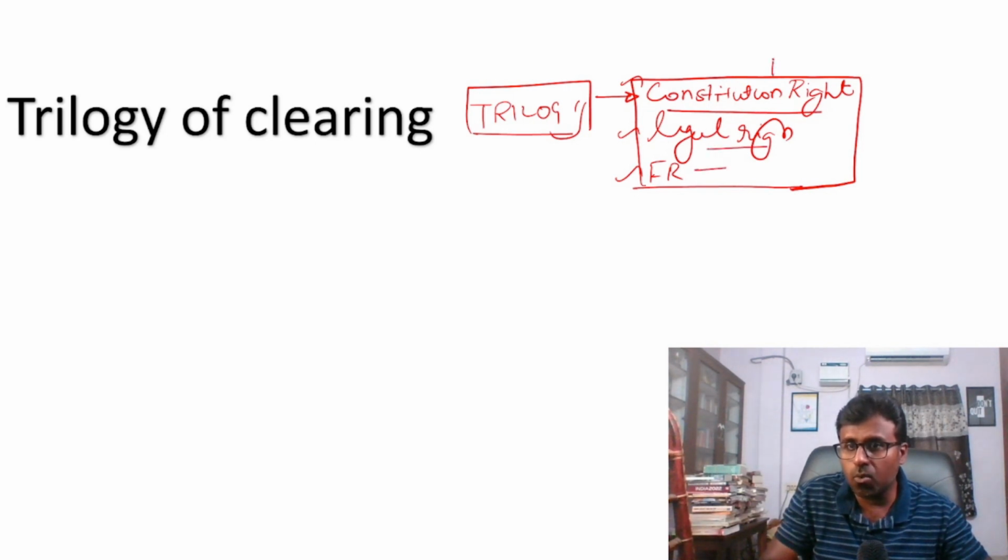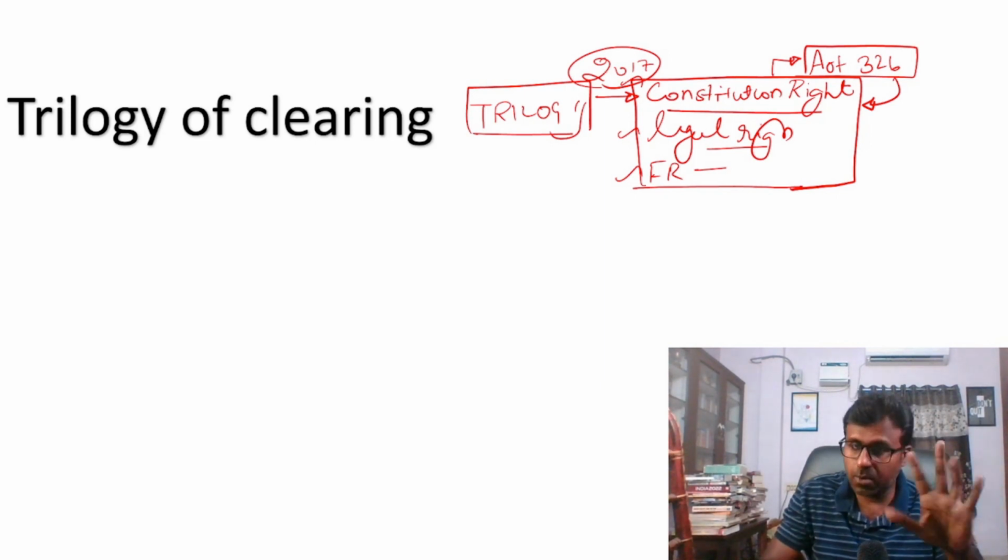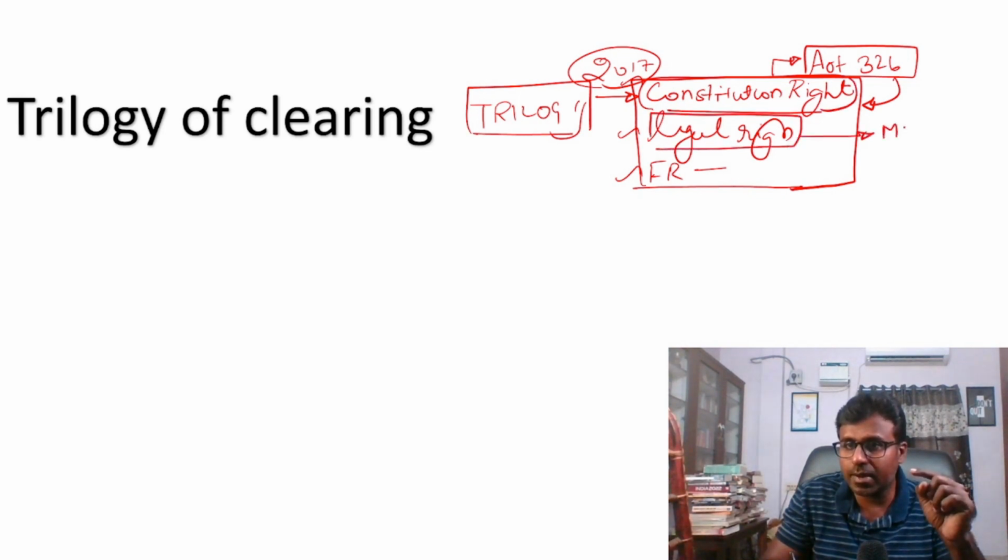So voting: this time there was an issue in the Supreme Court, Article 326. And it has already been a question in 2017, I think 17 or 18. Please do check the numbers, which year. There is one question: whether the right to vote is a constitutional right or a legal right. It has been an issue in the Supreme Court this year. It is a constitutional right because of Article 326. What is a legal right? If you see, MNREGA is a legal right.